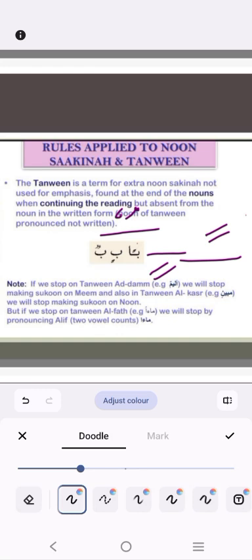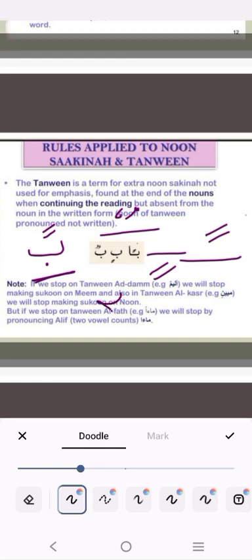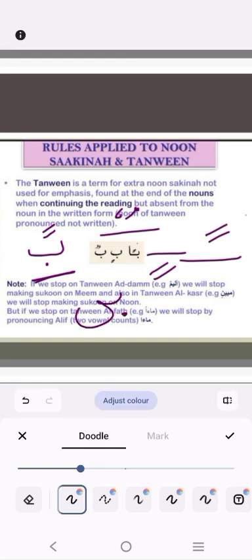If we take double Fatha, for example Ba with double Fatha, Ban, the Noon Sakinah is not written here but is in the reading. We read Ba Fatha, Noon Sakinah: Ban.